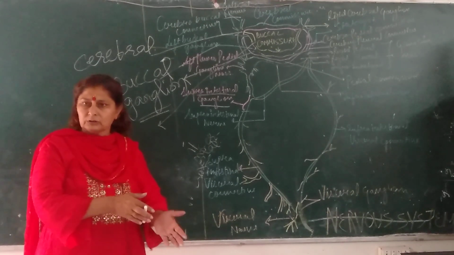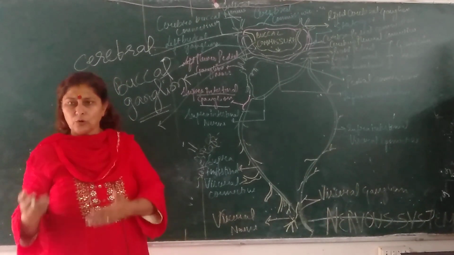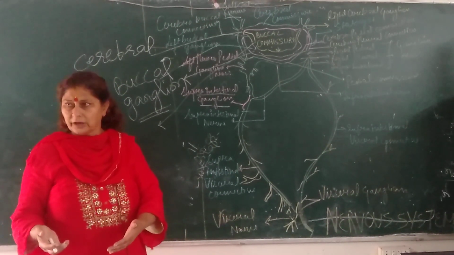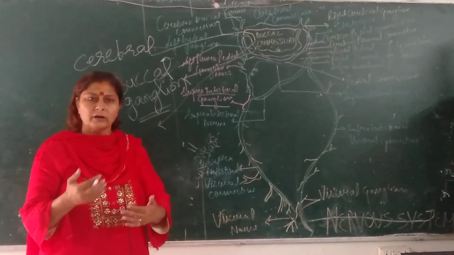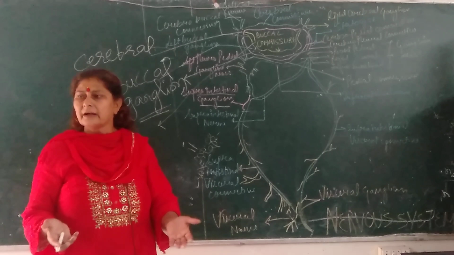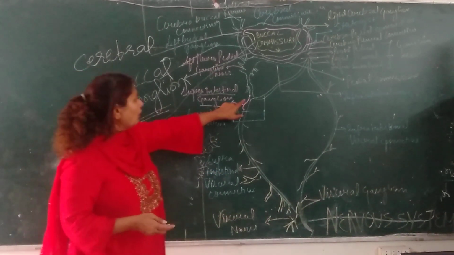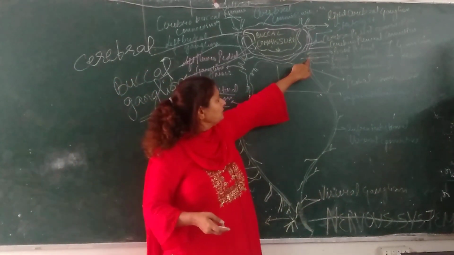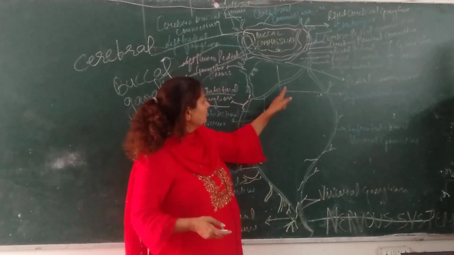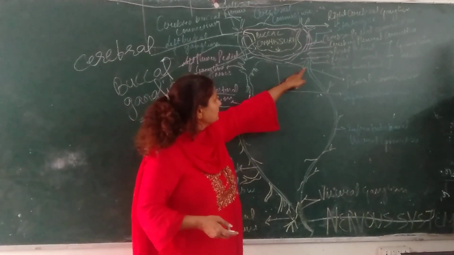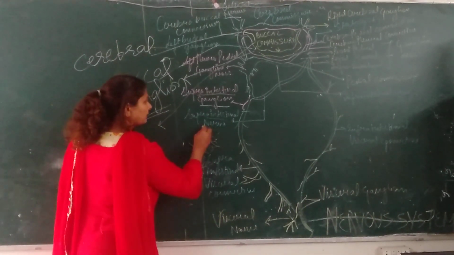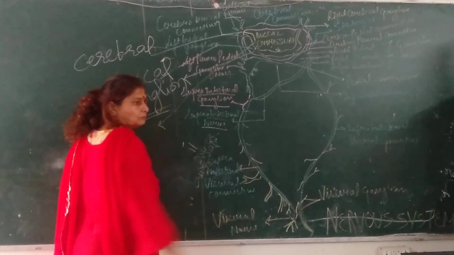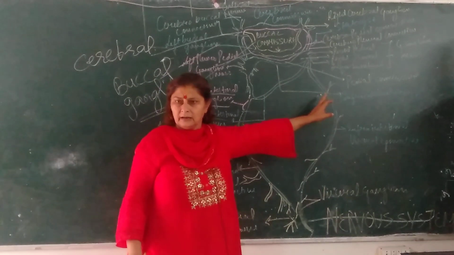From this we can tell which ganglion is over which organ. Now this ganglion is attached with the pedal ganglion, and this is called the supraintestinal nerve.